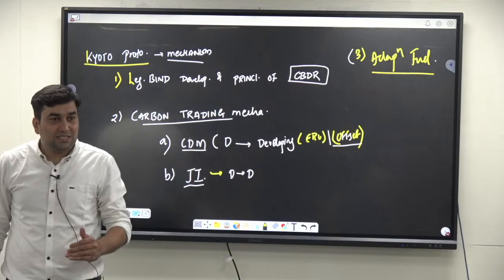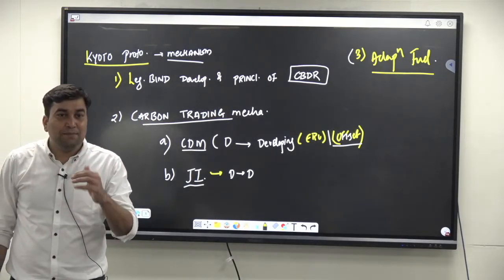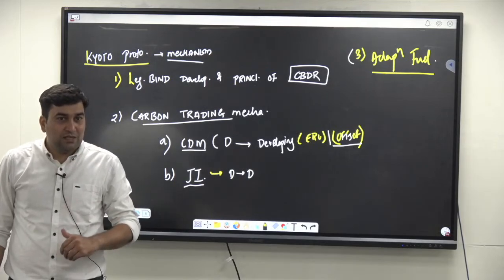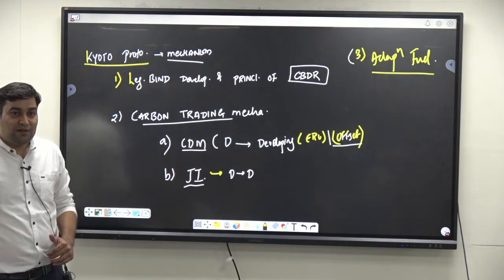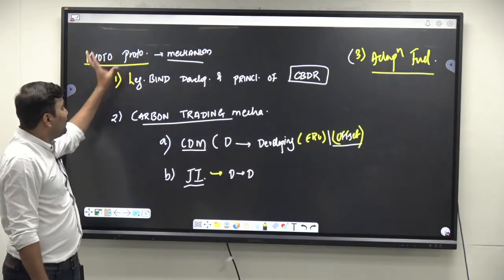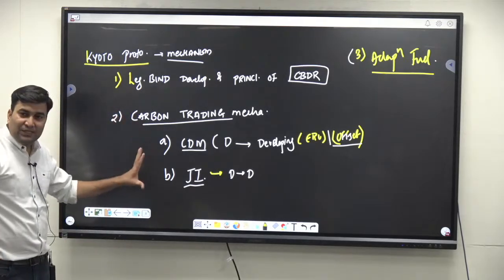It assists the developing countries किसके लिए? To basically bring certain green projects. Are you understanding it? Also, technological transfer has been emphasized under this Kyoto Protocol. Getting the point? So question इसके बारे में ही बस.